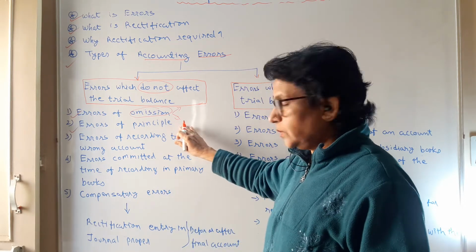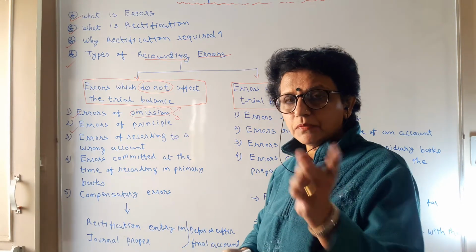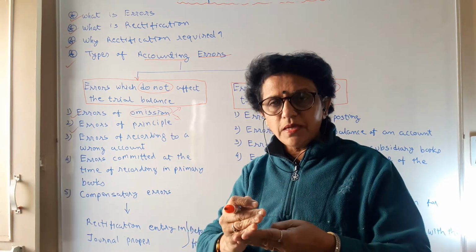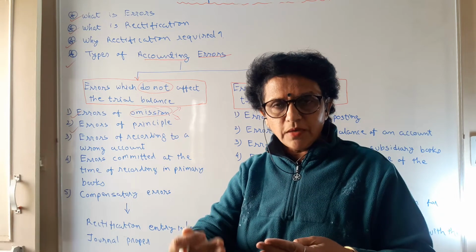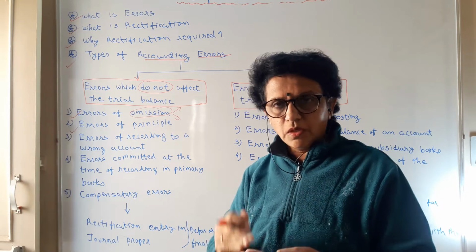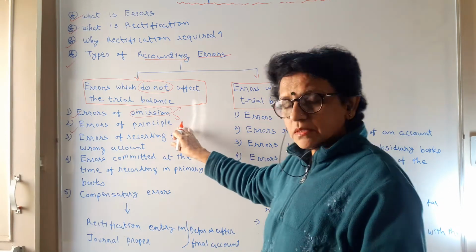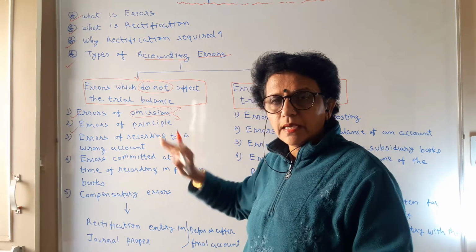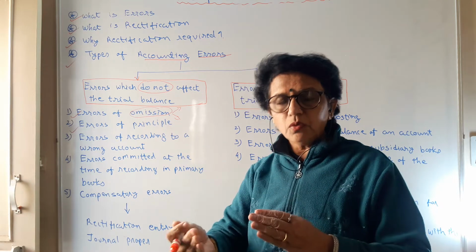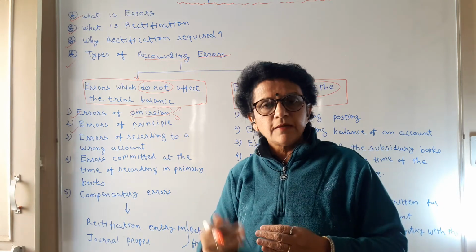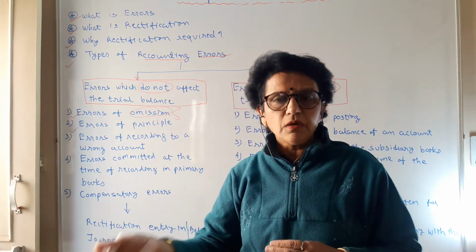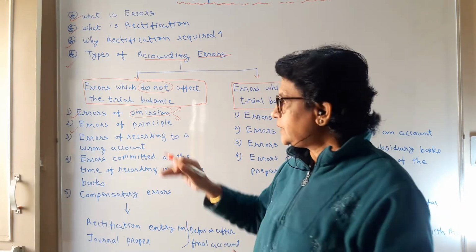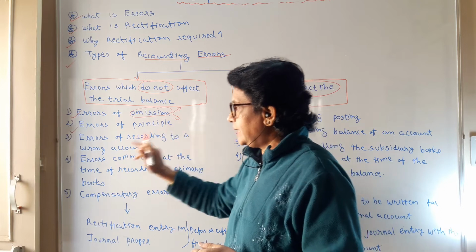If you don't follow the rule, you have debited something and credited something with the same amount, but what you have debited is wrong, or the account you have credited is wrong. So here, this is the error of principle. We have to find out what wrong we have done, and the rule for rectification is: undo what you have done wrong and do what is required. With that principle, we need to write again a journal entry.